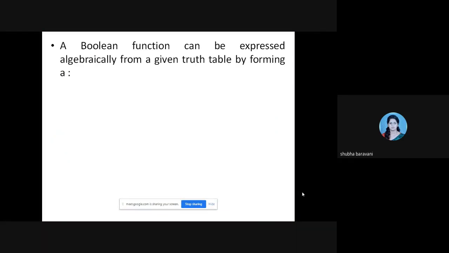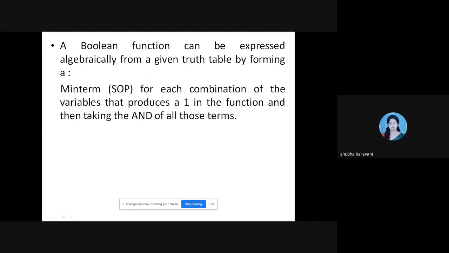Okay. So we had seen the Boolean function yesterday. A Boolean function can be expressed algebraically from a given truth table by forming a min term, which means sum of products.